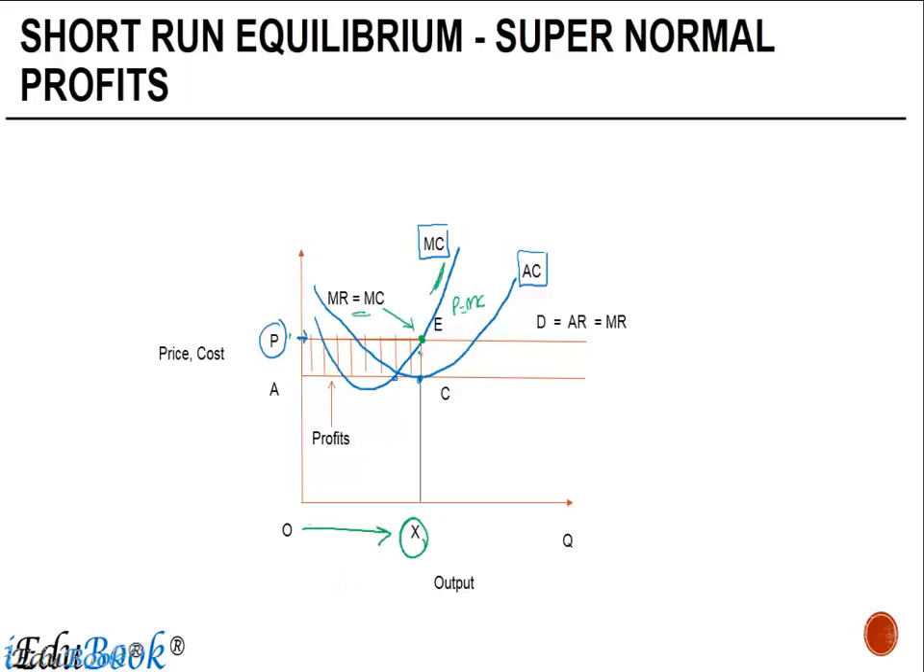At this point, the average cost, which represents the cost per unit of production, is point C. Therefore, the company is making a profit. How much profit? Your revenue or the price line is P, your cost is Z. The company is making huge profits, which is represented by this particular portion. So these are the supernormal profits which the company makes. In the short run, wherever the average cost is less than the equilibrium price or the marginal cost at that particular point, the firm makes supernormal profits.